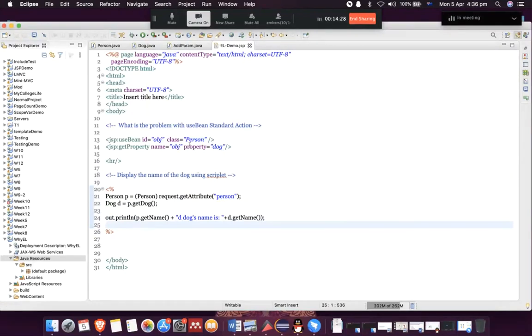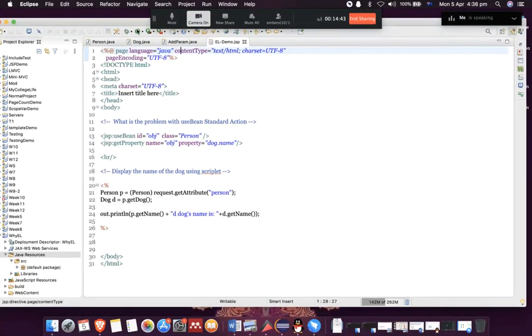All right, now let's go ahead and see whether we can print the value of the dog with useBean. Let me tell you, if you do something like this, you're going to get an error message. Let's see.